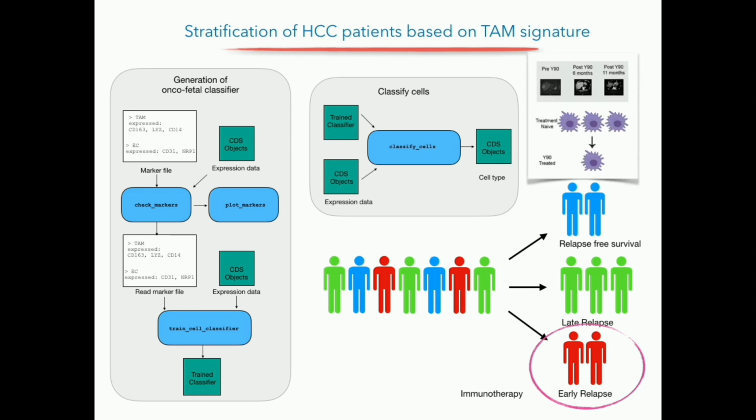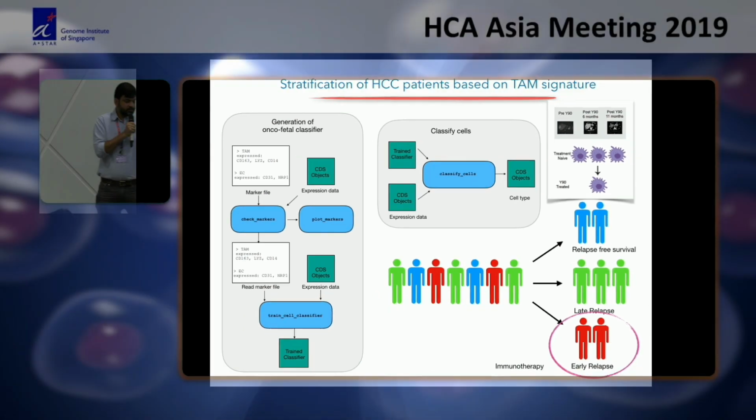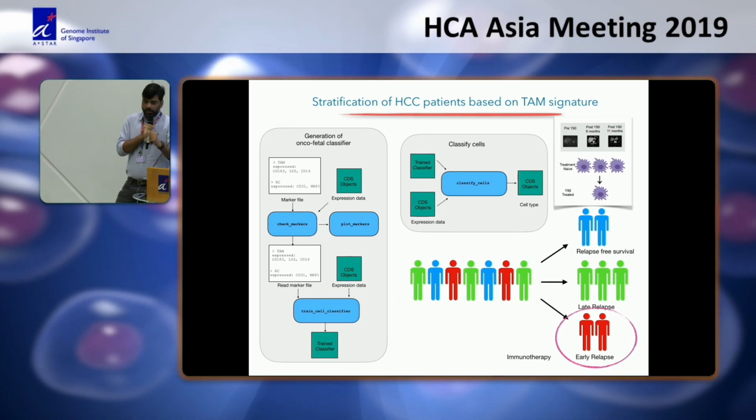Some of the early observations we have: some of these patients are given the treatment Y90, and what we have profiled so far is that after Y90 there is a decrease in this population, which leads to an increase in CD8 positive cells in the tumor. So that's another part we are looking into.